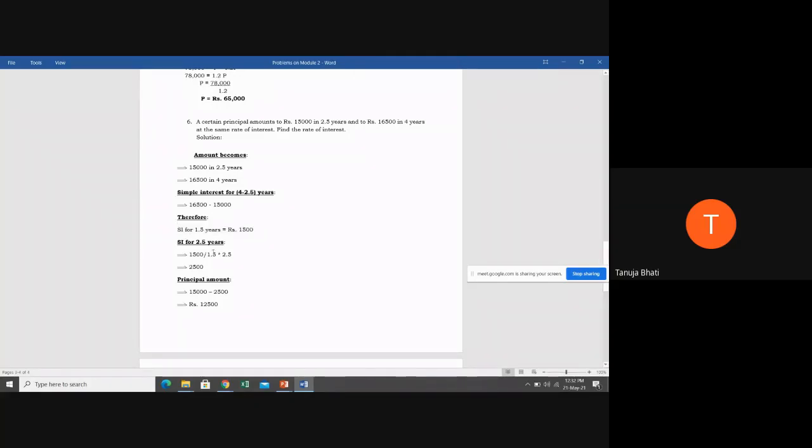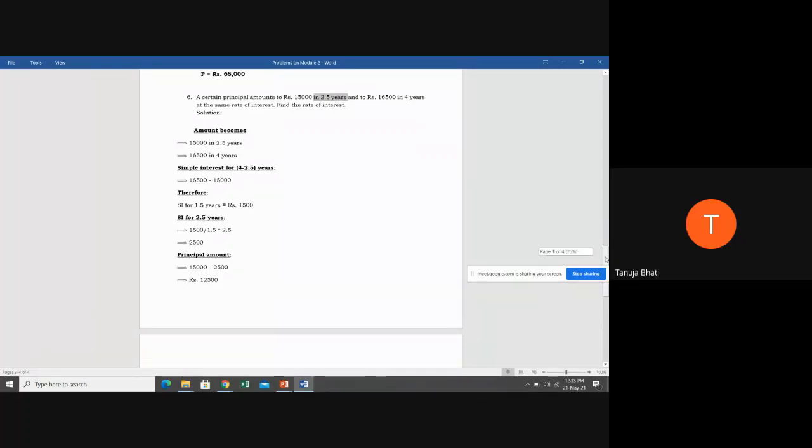Now you have to substitute it. See students, for 1.5 years, if I'm receiving simple interest of 1,500, then for 2.5 years, what simple interest am I going to receive? 1,500 divided by 1.5 into 2.5 is 2,500. So the simple interest for 2.5 years is 2,500. In this problem I have taken the simple interest for 2.5 years, which will remain the same every year.